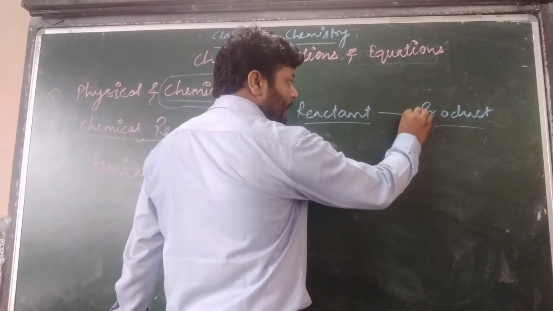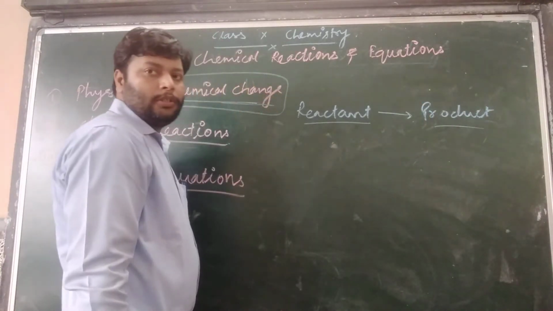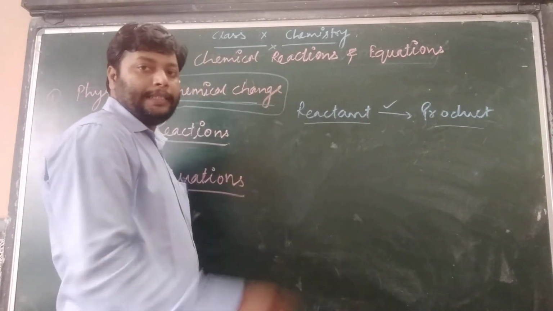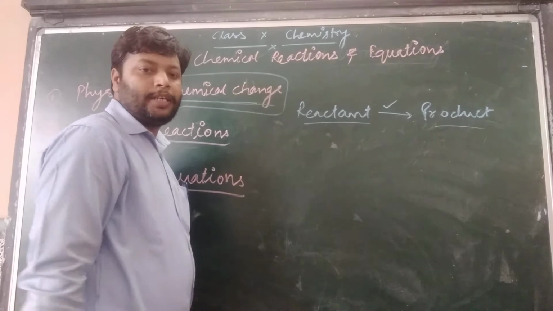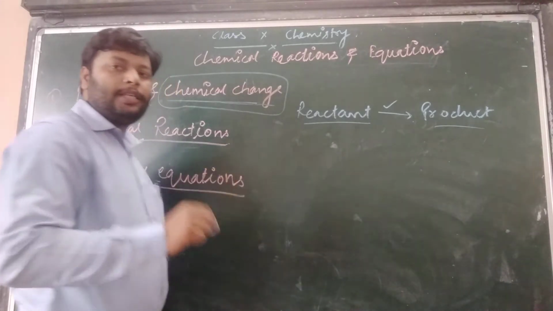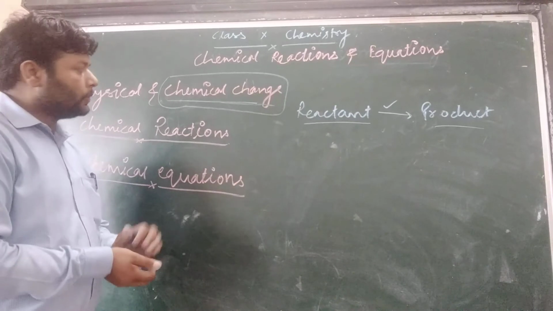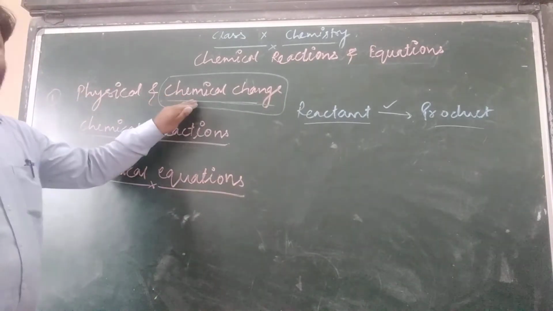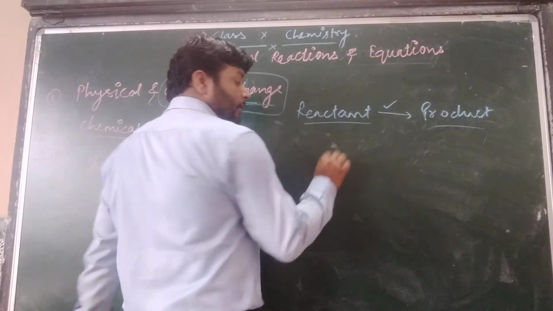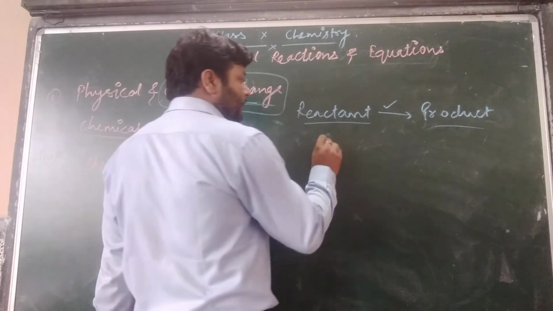That is indicated by an arrow that shows the direction of conversion of reactant into product. So, chemical change involves a different nature that is going to change.